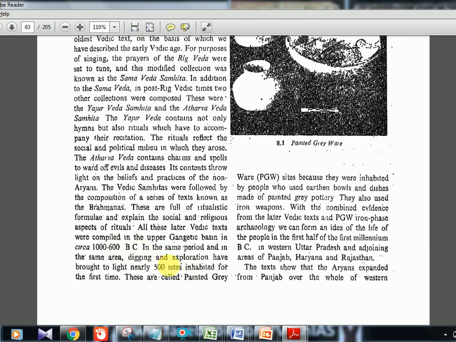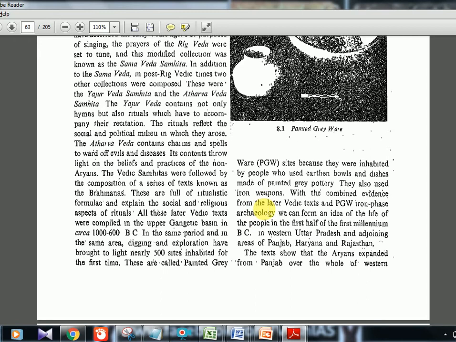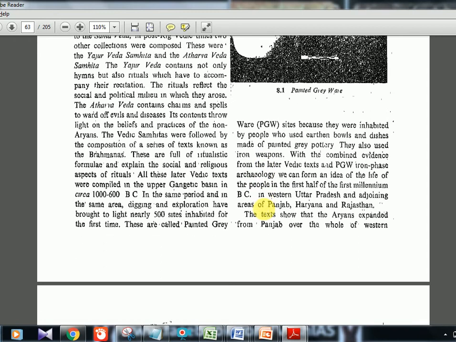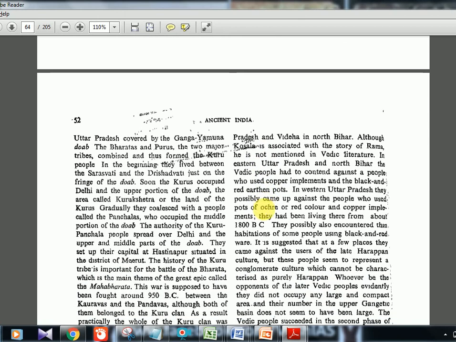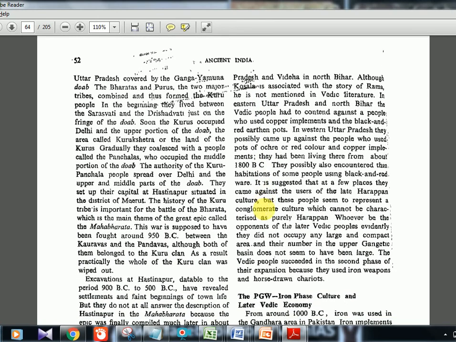Okay, so many sites have been excavated, and painted grey ware pottery, that is PGW sites, have been found there. Okay, and weapons also were there. That is, iron weapons were there. Till now we did not see iron. Okay, but now in the later Vedic period, iron weapons have also been discovered. So if you see western Uttar Pradesh, Punjab, Haryana, Rajasthan, these are the places where they started finding sites related to this timeline, that is 1000 to 600 BC.